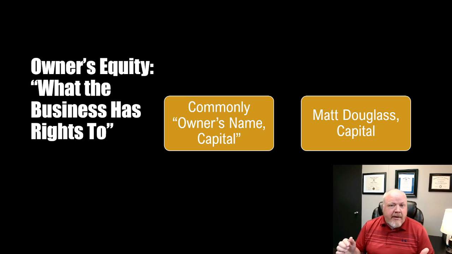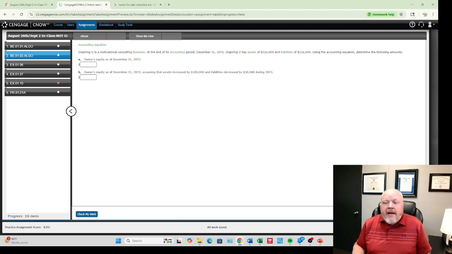Commonly, we're going to have owner's equity referred to as whoever the business owner's name is and capital. I own Matt Douglas CPA LLC, and so my capital account is Matt Douglas Capital. So let's go through a couple problems that you're probably going to normally see on your homework and walk through these.